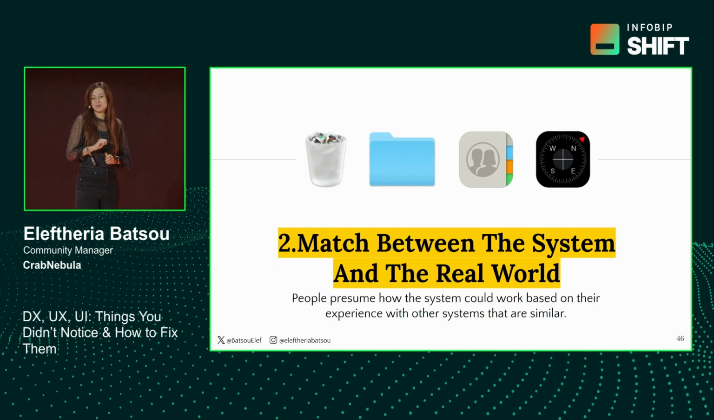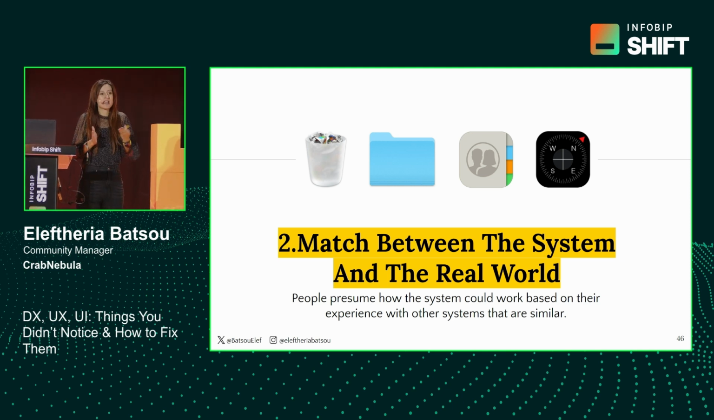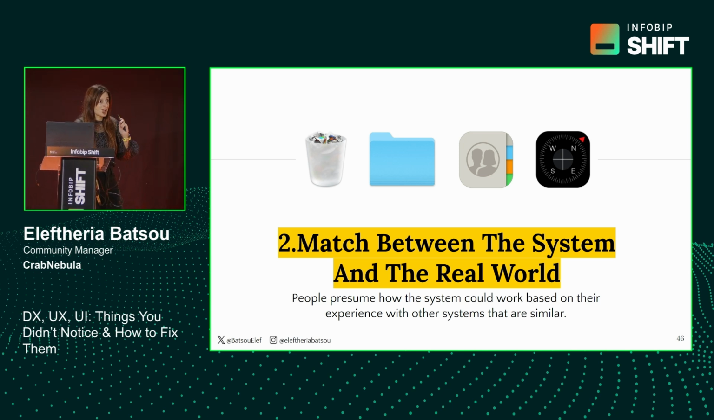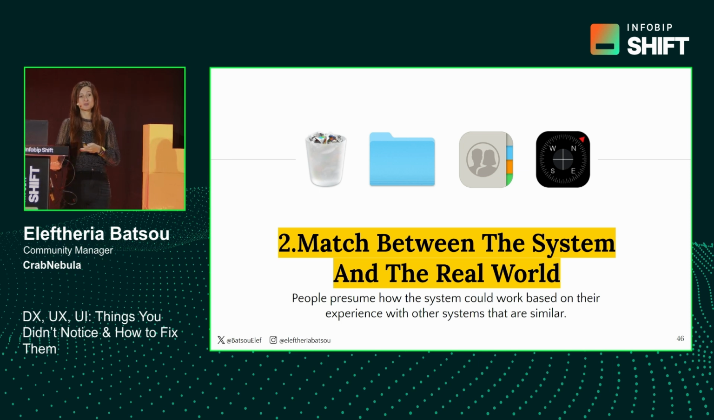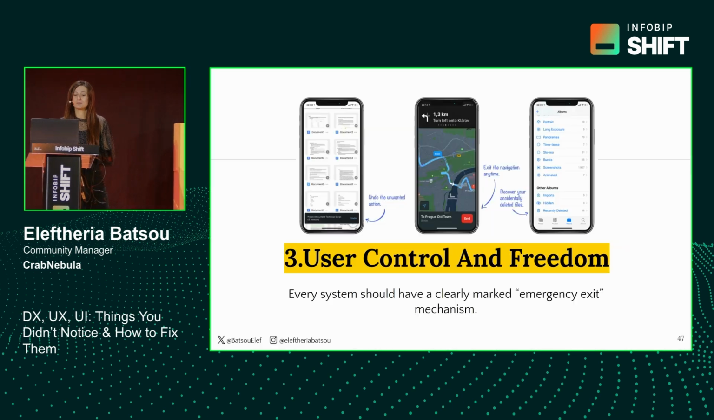Rule number 2, match between the system and the real world. People presume how the system could work based on the experience they have with other systems. For example, imagine that copy-paste works everywhere the same. You don't want to change that in your product, in your application. A lot of times, you don't have to change everything. Just keep them as they are. It will be much easier for your users to do the things that they want to do.